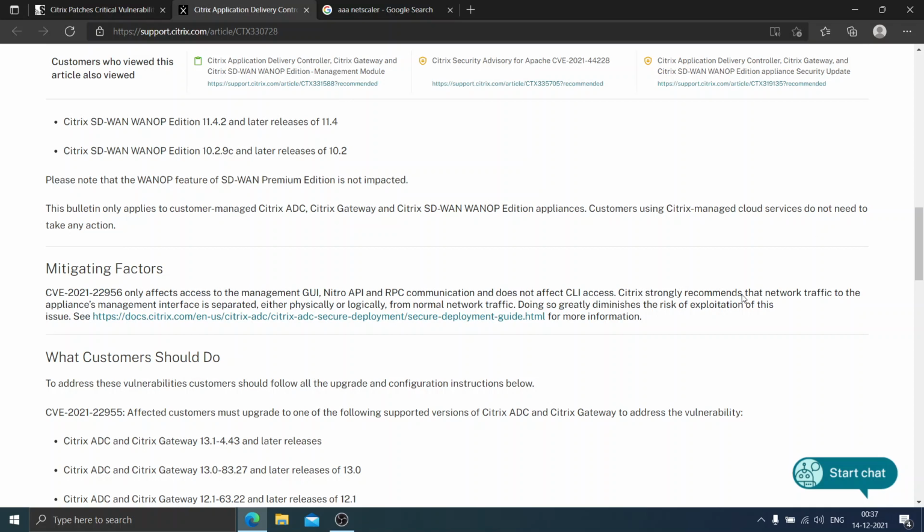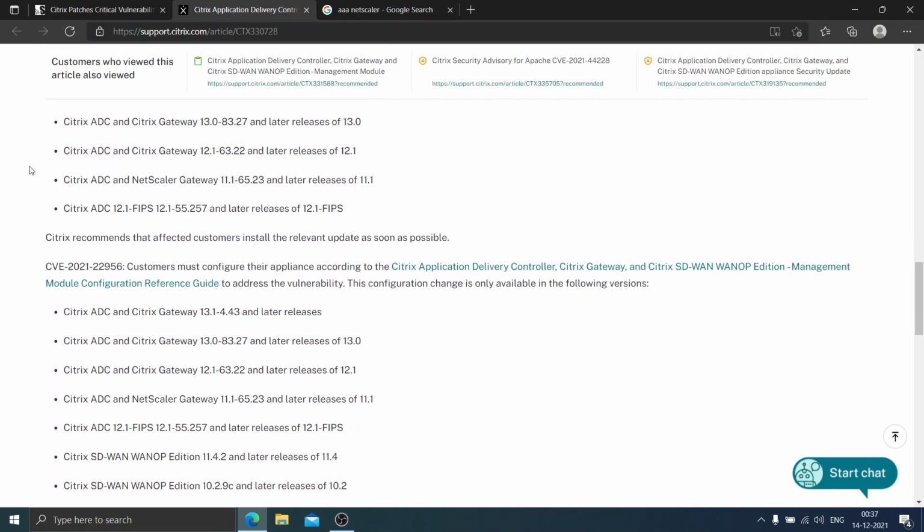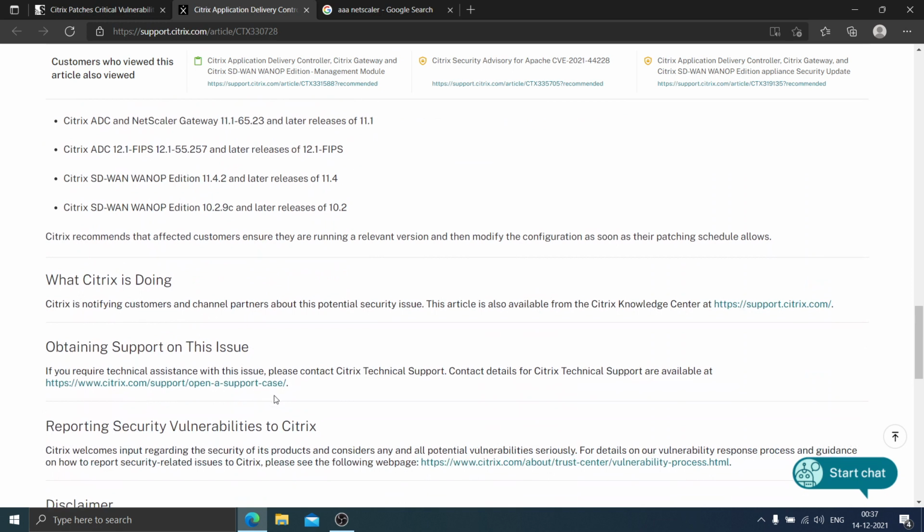Citrix will also give a solution. What customers should do to address these vulnerabilities: customers should follow the upgrade and configuration instructions below. Basically, Citrix is going to push the latest firmware update or the latest software update. So customers should download that firmware or software and update it on those devices.